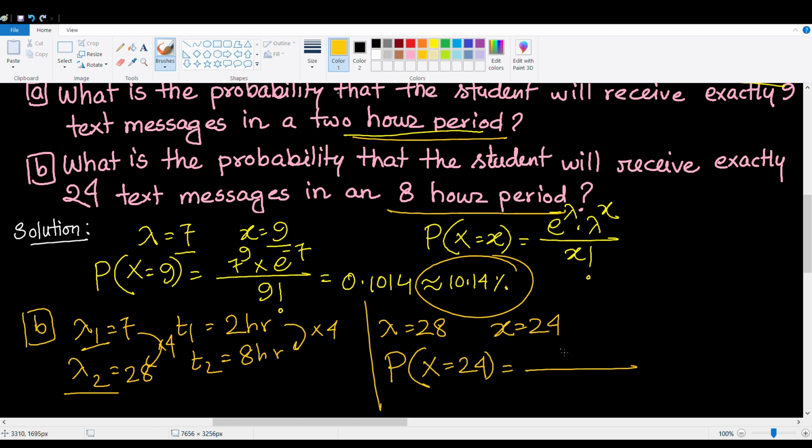That's going to be lambda to the x, which is 28 to the 24 times e to the minus 28 over 24 factorial. Now working this out in the calculator, we get 0.060095. So multiplying it by 100, we get approximately 6.01%. So that's it for question 2.